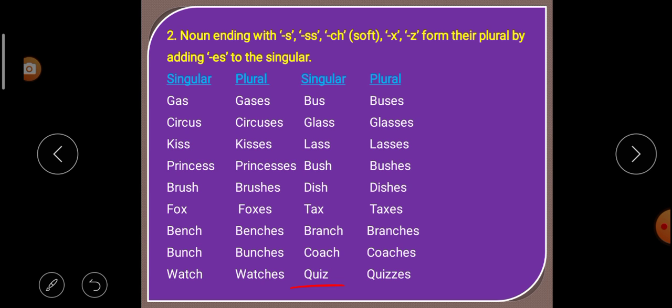Noun ending with z. Quiz. So we added es, it becomes quizzes. So in this way, the noun ending with s, double s, ch, sh, x and z form their plural by adding es to the singular. Hope all of you understood.